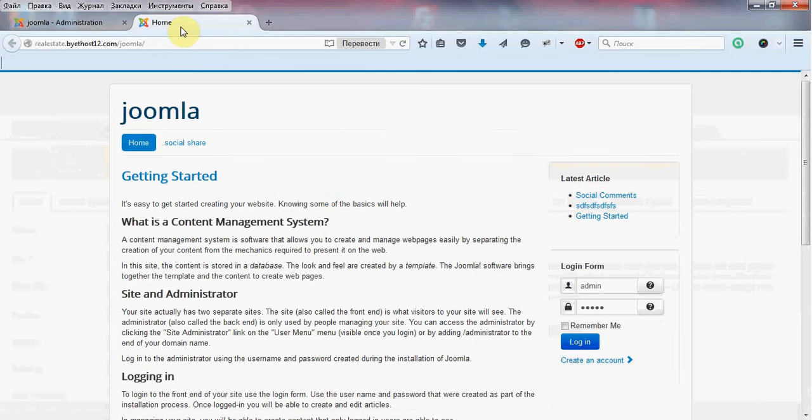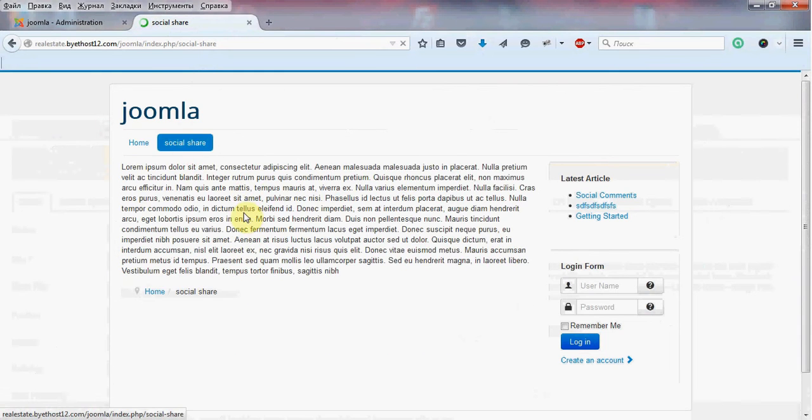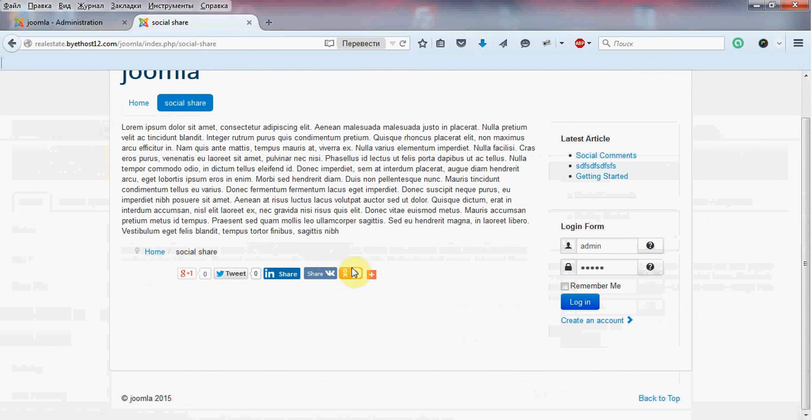and go to front end. Let's check. We must open our menu and we see our Joomla social sharing and share module on front end.